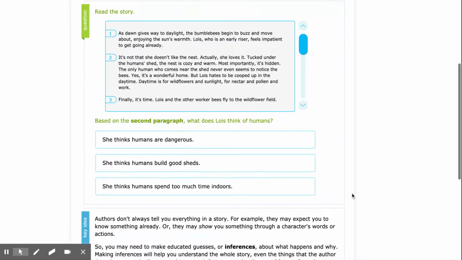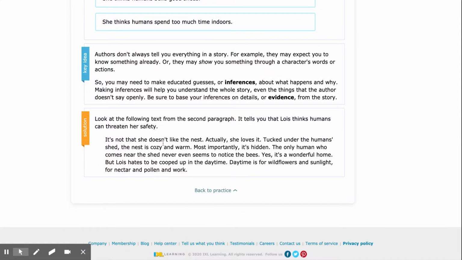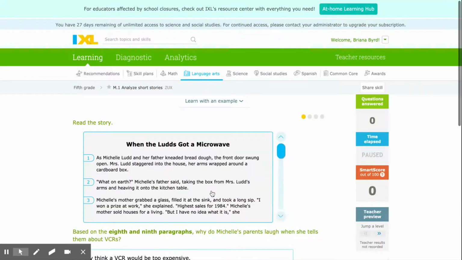Let's go ahead and look at our answer at the bottom. It says, look at the following text for the second paragraph. It tells you that Lois thinks humans can threaten her safety. Then they restate that paragraph for us. The biggest thing I want you to notice here is this section. Most importantly, it's hidden. As you're working, if you're confused, click Learn with an Example and review the notes.